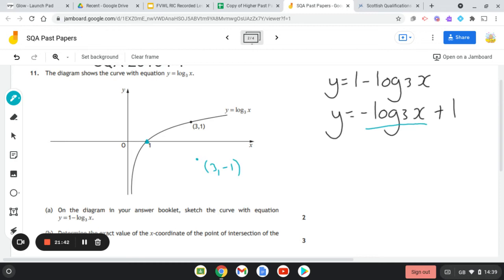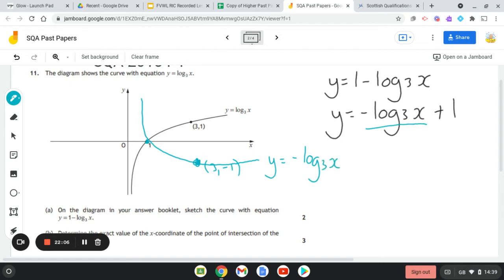Don't try and draw the curve first. Think about your coordinate points and get them sorted out. Then we have a graph that mirrors that one up there. I'm going to sort that slightly, but you get the gist. So that is the graph of y equals minus log to the base 3 of x.